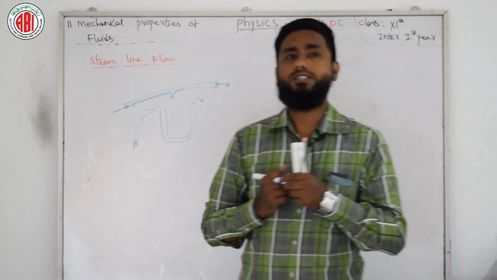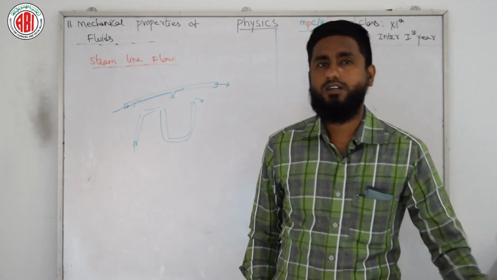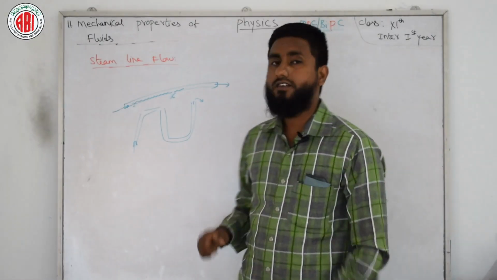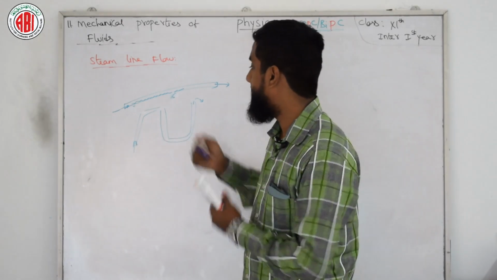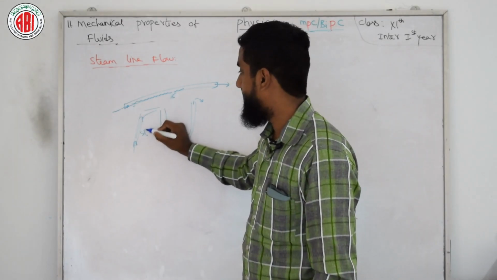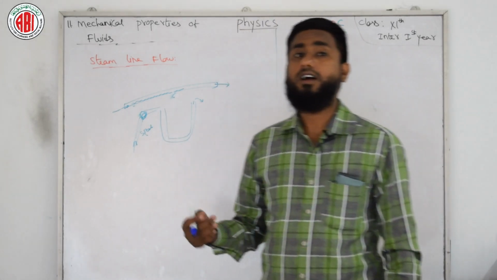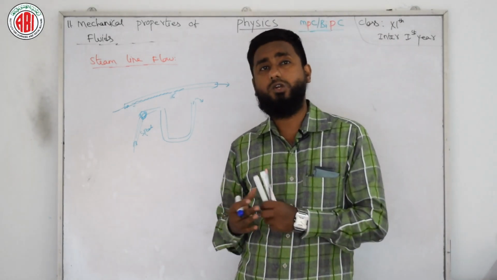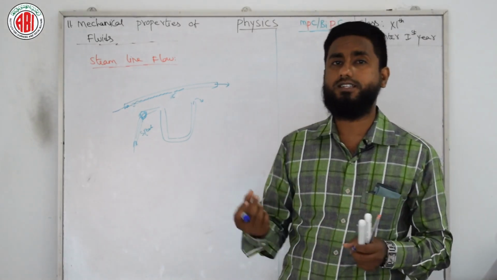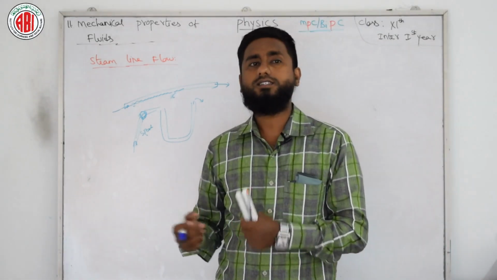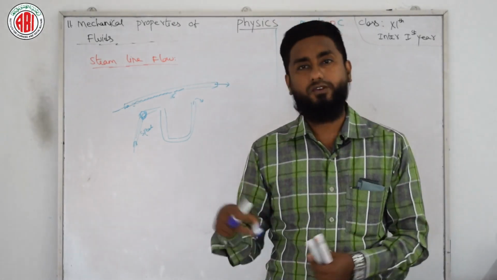Critical speed is the speed beyond which the flow becomes turbulent by losing its steadiness. Here we can say that we have one speed. If I am just flowing the fluid from here to here, it may follow one speed. But if the fluid is turning at this point, the particle may lose or gain speed. That means the particle might increase or decrease its speed depending upon the shape, situation and size of the matter through which the fluid is flowing.